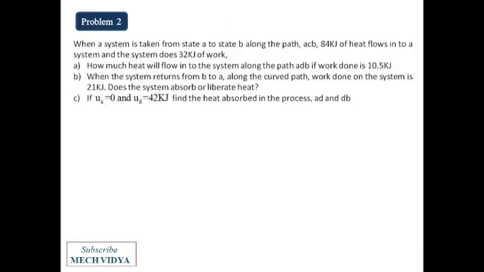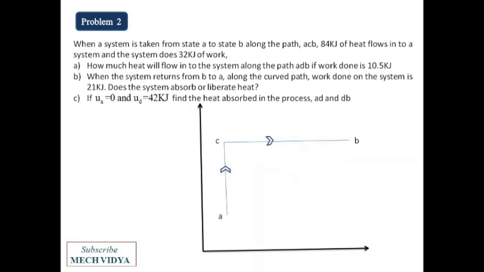In the next problem, it says that when a system is taken from state A to state B along the path ACB, so let us first identify these two states, A and B, in the graph. If a system is taken from A to B along the path ACB, 84 kilojoule of heat flows into the system and the system does 32 kilojoule of work. Now they are asking, number one, how much heat will flow into the system along the path ADB, if the work done is 10.5 kilojoule.